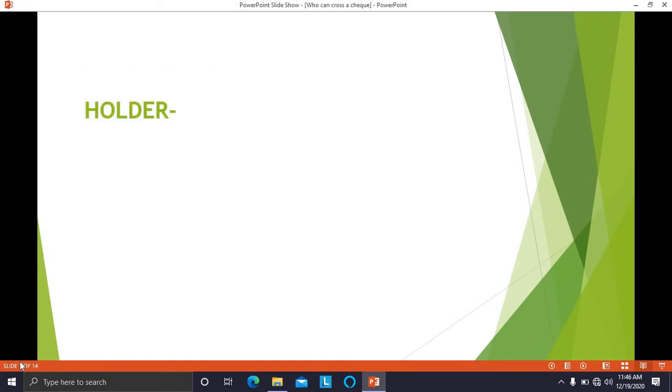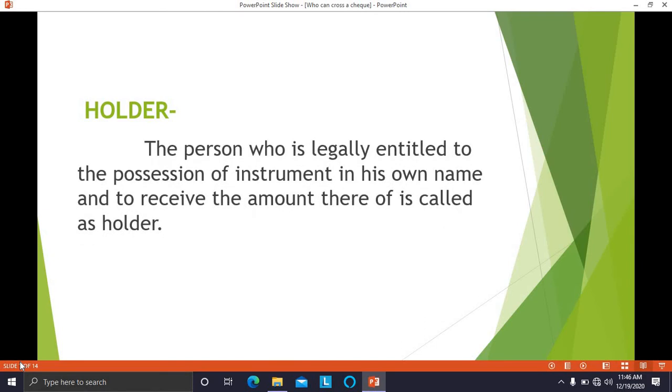Next is the holder. Who is a holder of the check? These small terms we are going to discuss in this video. Who is a person who is called a holder? The person who is legally entitled to the possession of the instrument, where instrument means check or any document in his own name, and who is authorized to receive the amount thereof, is called a holder. A person who is legally entitled to the possession of the check or any document in his own name, and who is authorized to receive the amount of that check, is called the holder of the check.